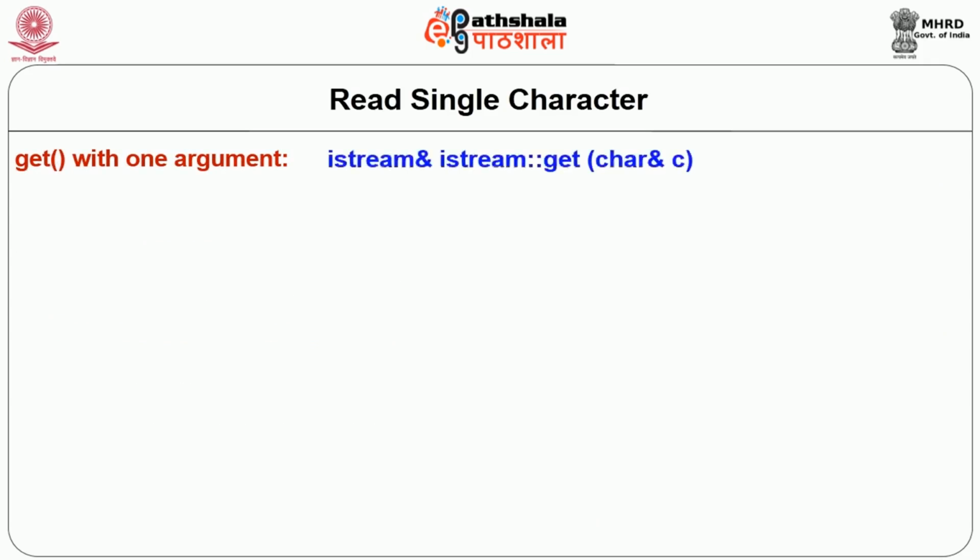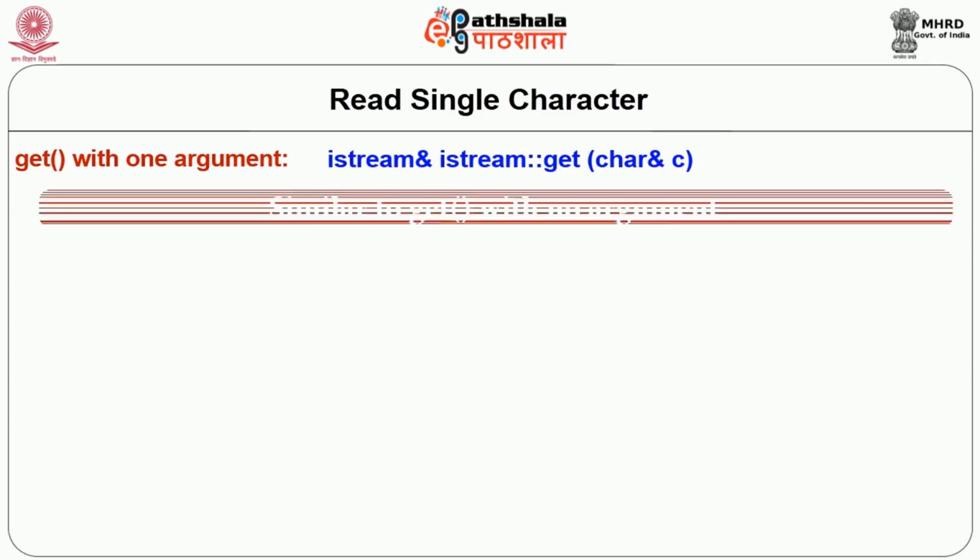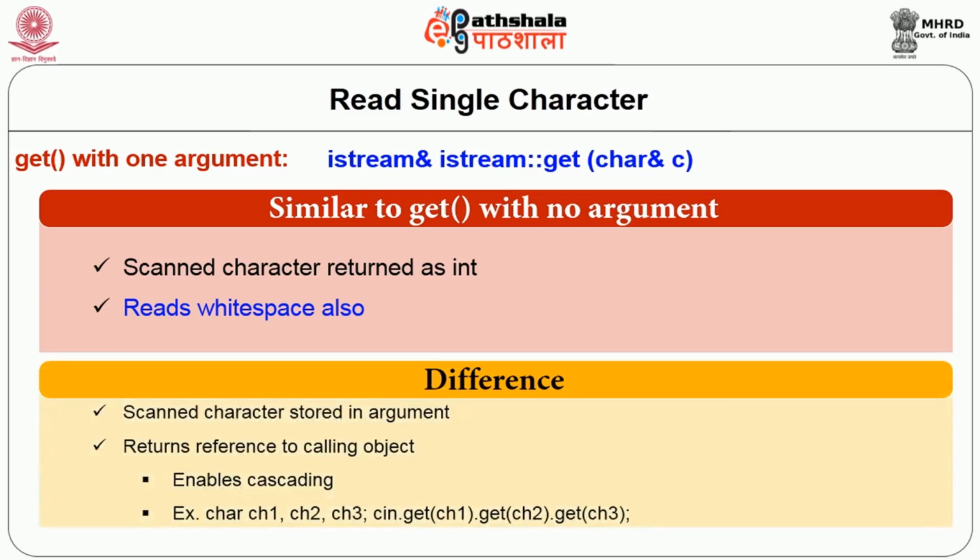Now let us read a single character using the get function with a single argument. When we use this function, the argument is just a single character variable, where the value of the input character will be stored, and the return type is reference to the istream class. Now here is the difference between get with no argument and get with one argument. In get with no argument, there was no argument and the return value was integer. Here the return value is reference to the istream, and we have to provide one argument. The scanned value will be stored in the argument.